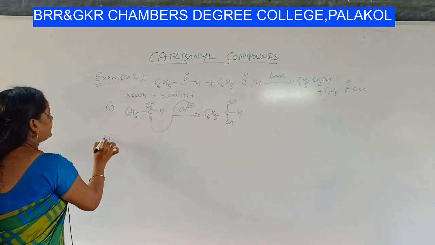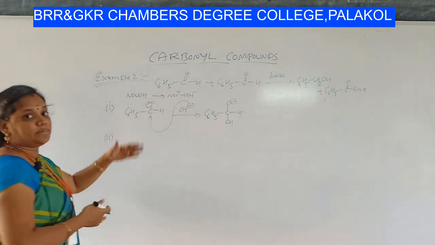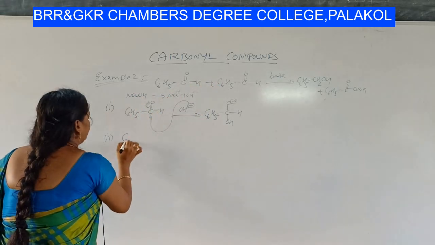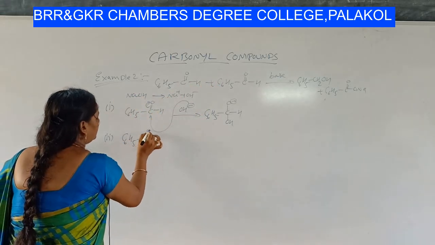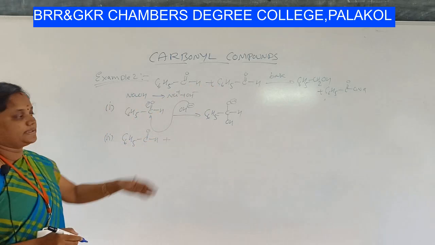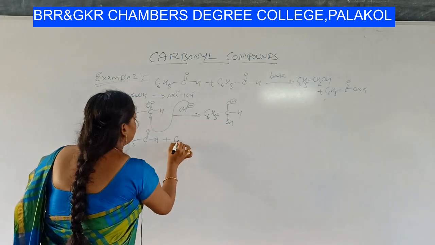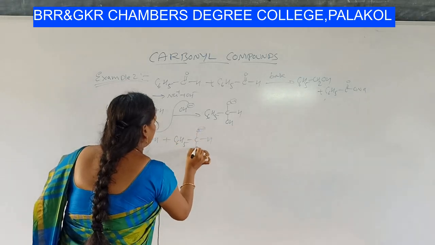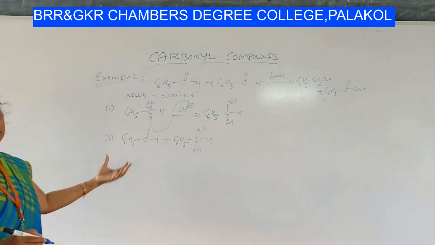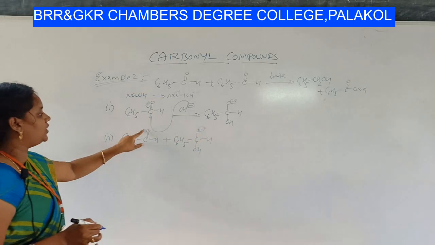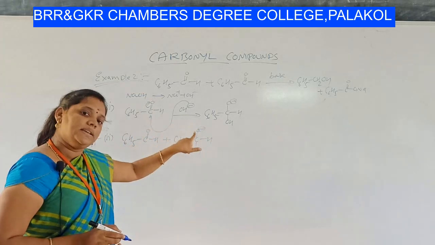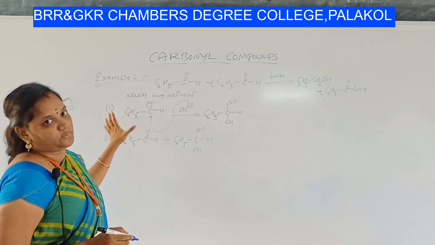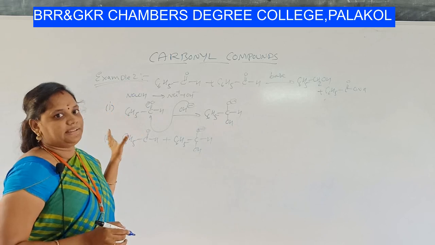What happens in the next step? You have to take the second mole of benzaldehyde, C6H5C double bond OH, plus the intermediate formed, C6H5CO minus HOH. What happens in this step, students? You should not just remember it like that.